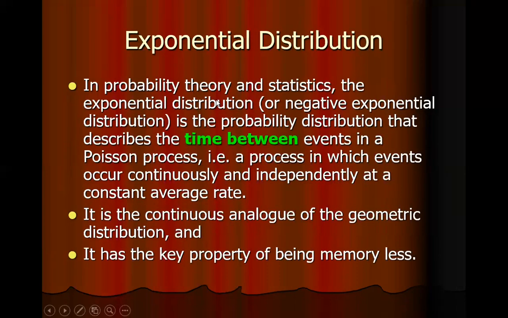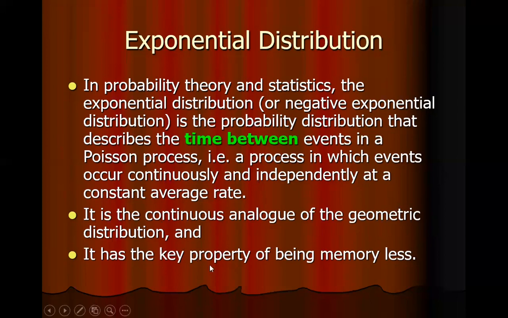The exponential distribution, which is also known as the negative exponential distribution, is a probability distribution that describes the time in between events in a Poisson process. We have seen the Poisson distribution in our previous lecture on discrete statistical distributions. So for a Poisson process, the distribution of time is given by the exponential distribution. It is a continuous analog of the geometric distribution, which we have seen before.